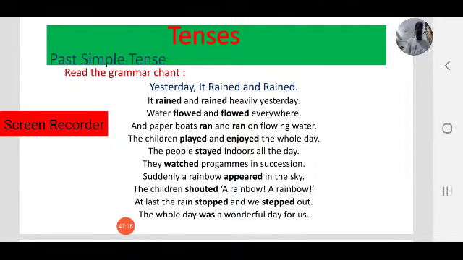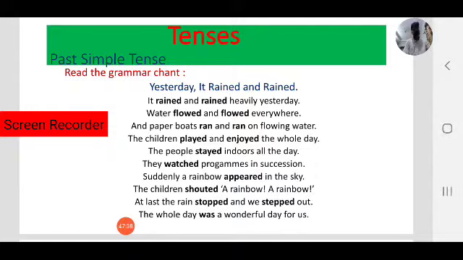Here in this chant, observe the past actions. What are the past actions that happened yesterday? What are the past actions? Rain. It rained and rained heavily. It rained. Past action. Water flowed and flowed.